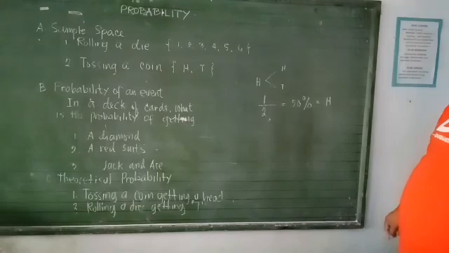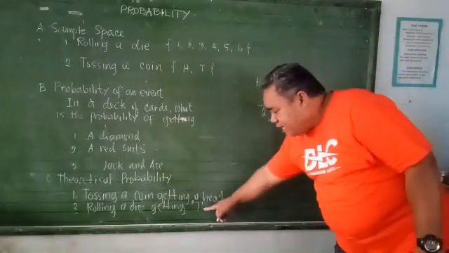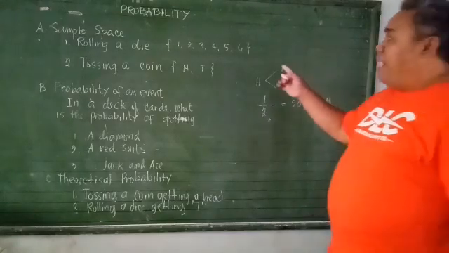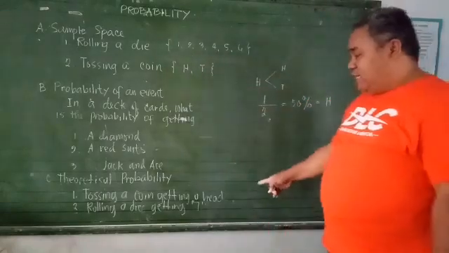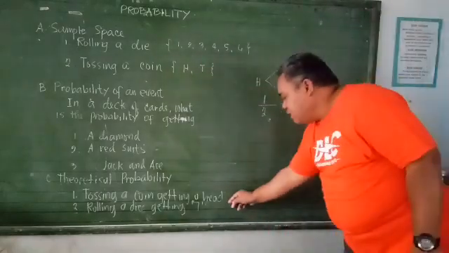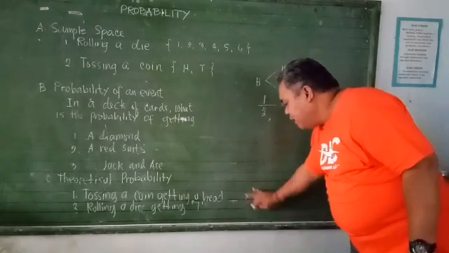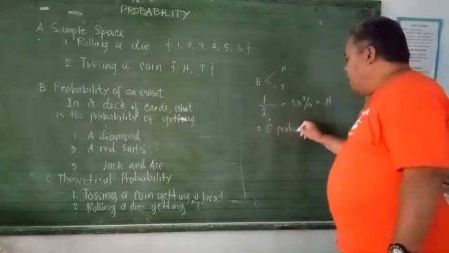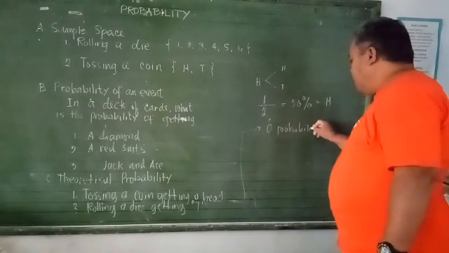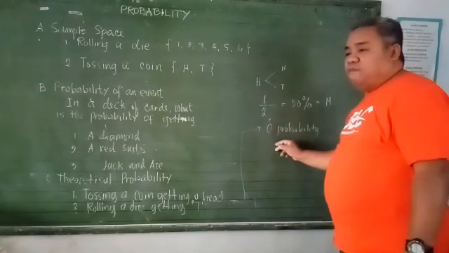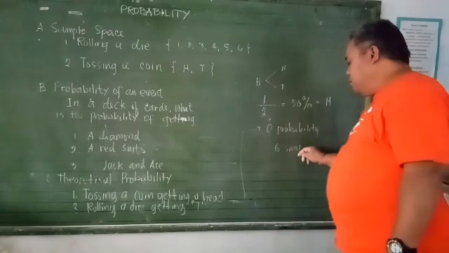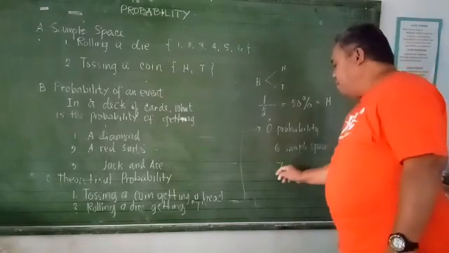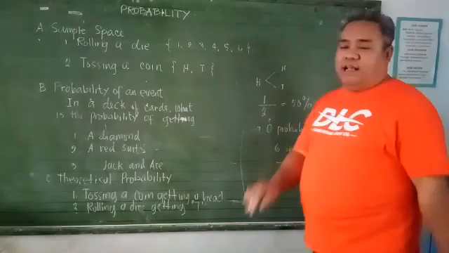Now, rolling a die and getting a 7. Okay. Ito, rolling a die and getting a 7. Now, ilan lang ang sample space natin sa die? Di ba 6 lang siya? And then you go getting a 7. So, anong probability niyan? So, in this case, it is a 0 probability. Kasi, alam natin na in a particular die, it composed only of 6 sample space. Hindi siya pwedeng 7. Okay? So, yun na. So, analyzation lang yung class.